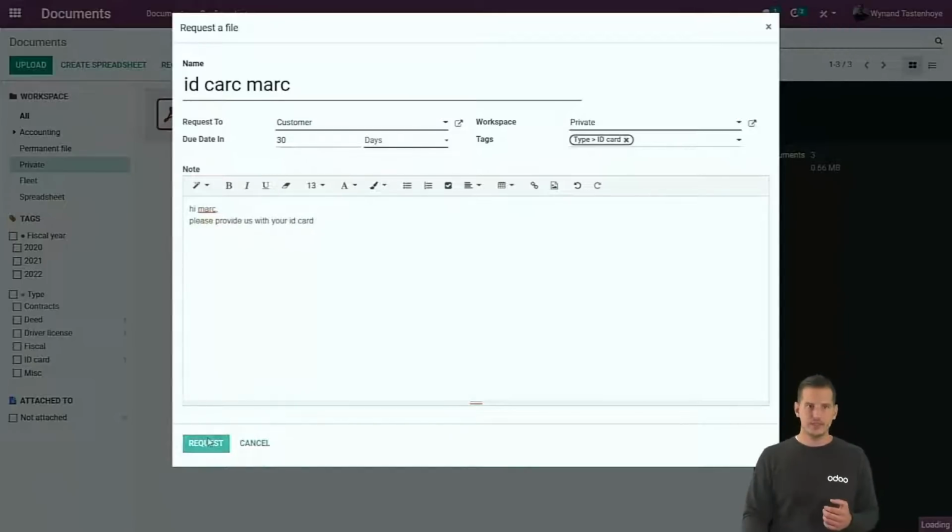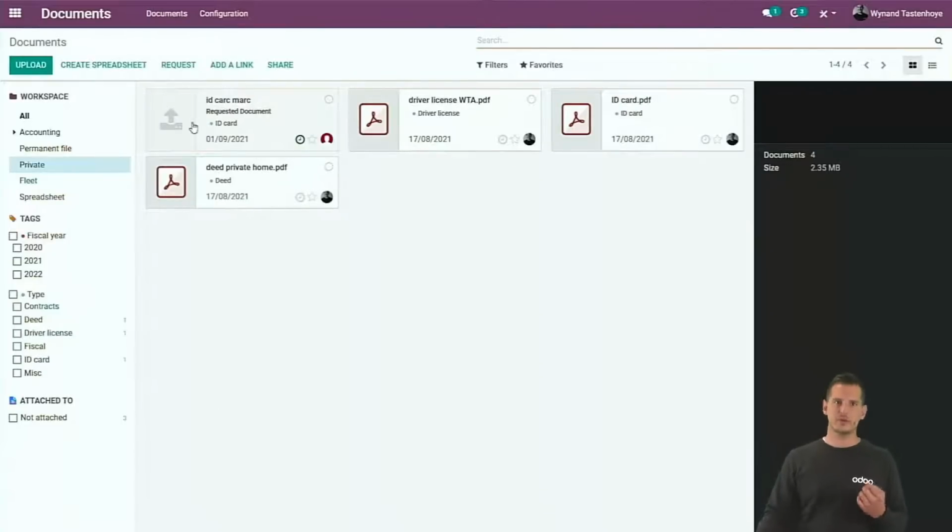And when you request it, well, we will first of all create a placeholder. A placeholder in the right workspace with the right tag. And Mark, well, he will receive an email so that he can reply on that email or click on the shared link in order to upload that document later.